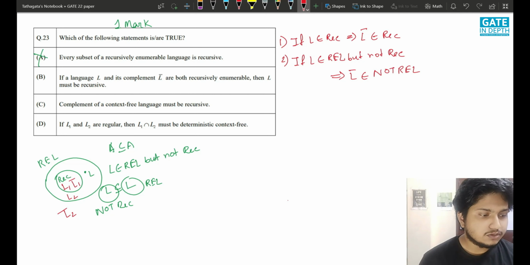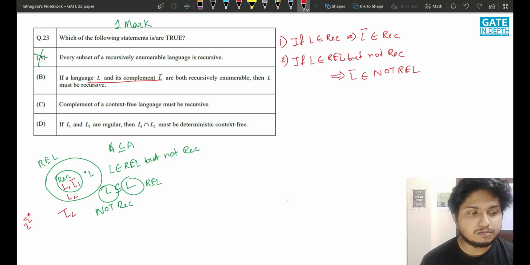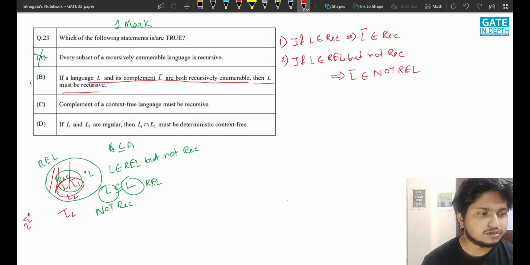This is the set of other languages of 2 power sigma star. So this is the concept, and we are using this pretty evidently. It says that if a language L and its complement L complement both belong to recursively enumerable, then both are inside this. So where can it be? Of course here. So L must be recursive. Evidently, of course it has to be true.